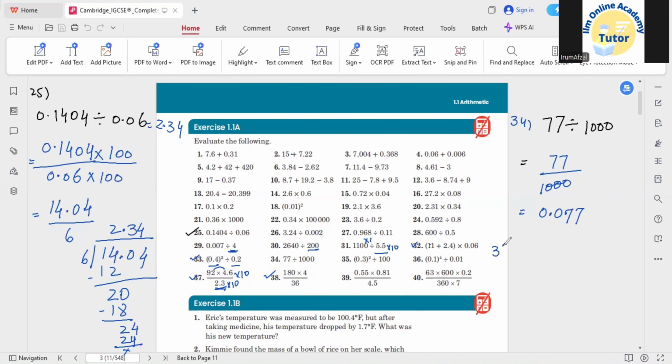Like if I work on 38, I'm having 180 times 4 by 36. If I'm going to simplify it, we need to check which numbers you can use to cancel them out. Like I can cancel out 4 9 times 36, and 9 2 times 18, and 1 0. So in this way, direct cancellation is also possible.